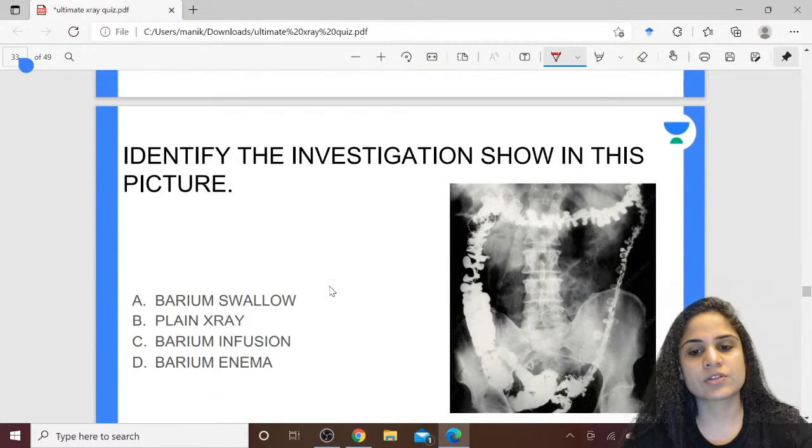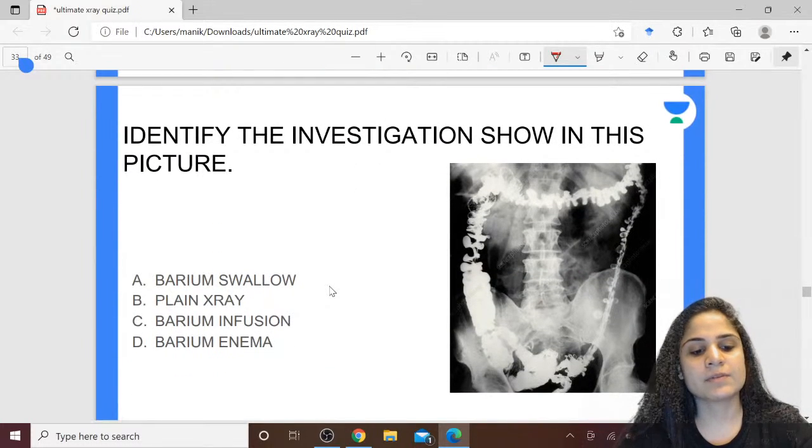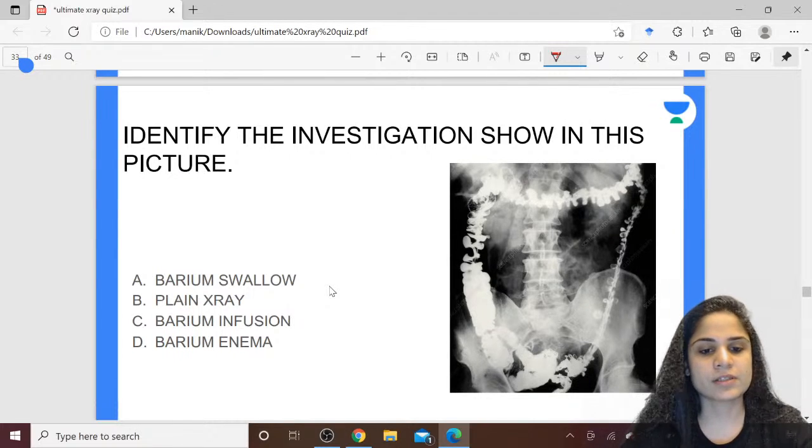Identify the investigation shown in this picture. Barium swallow, plain X-ray, barium infusion, barium enema. Okay, first of all, barium cannot be given as infusion. It is toxic.